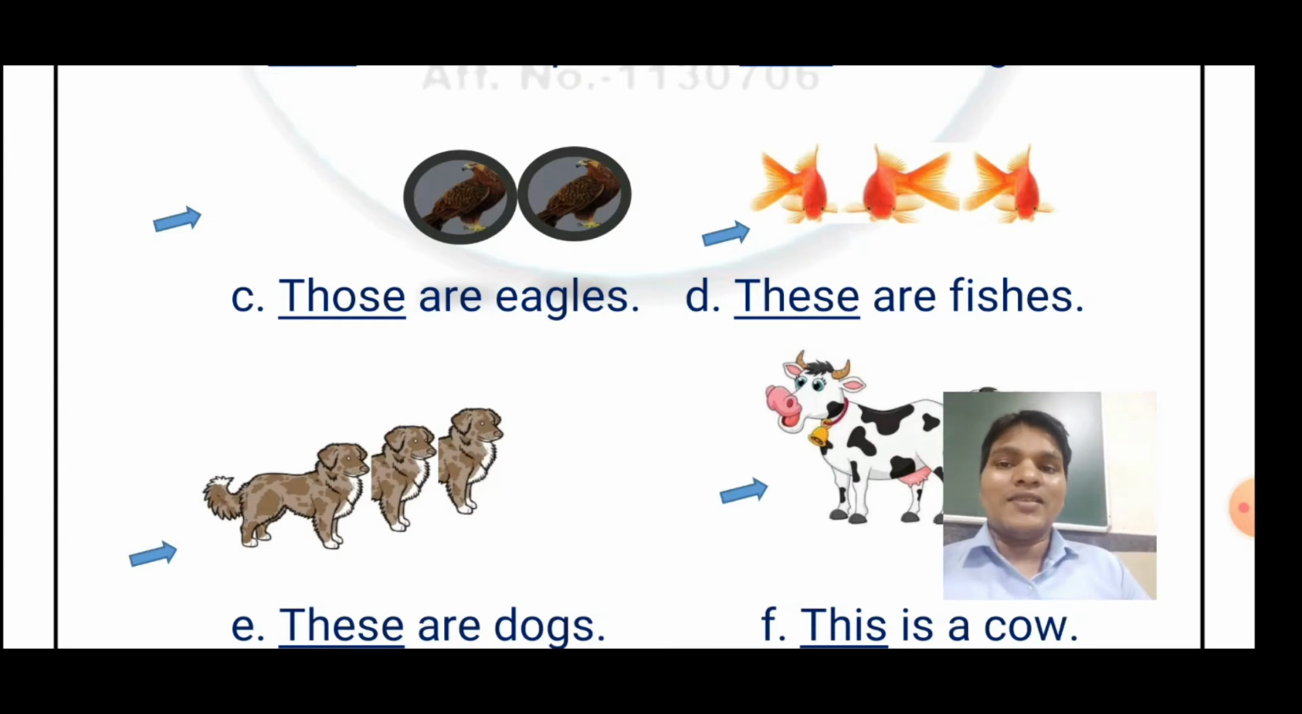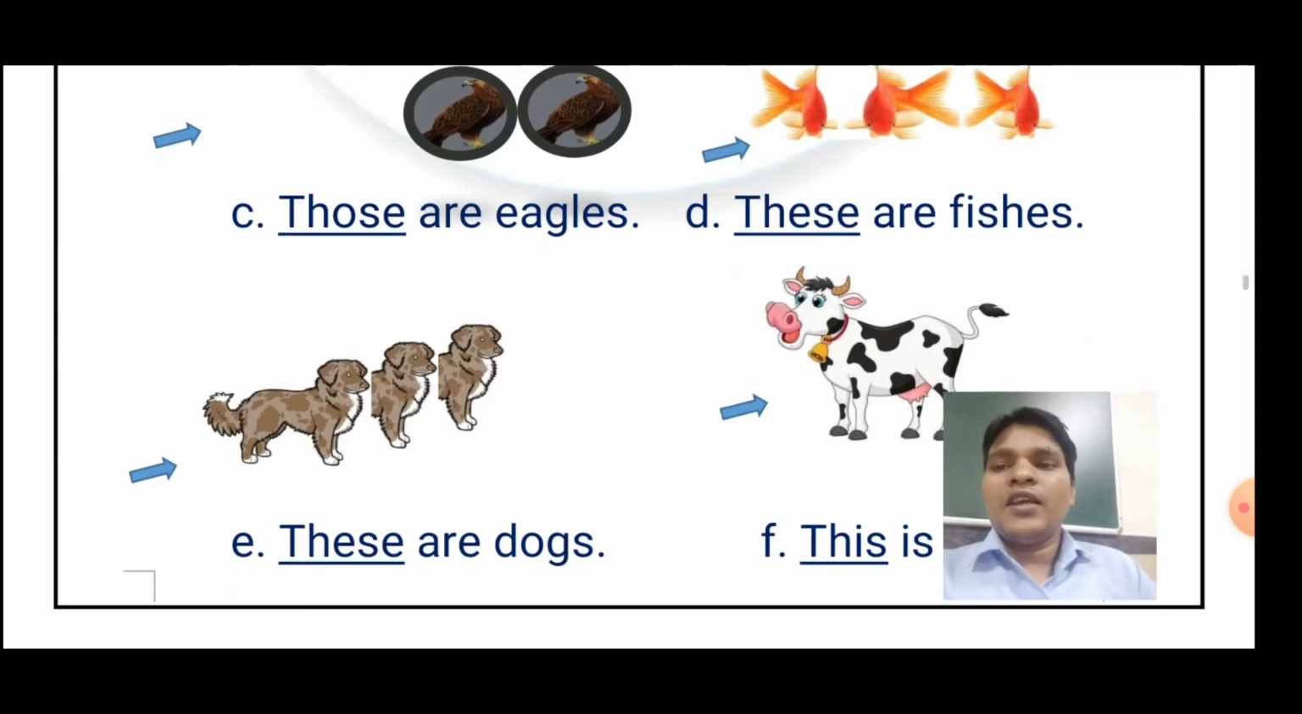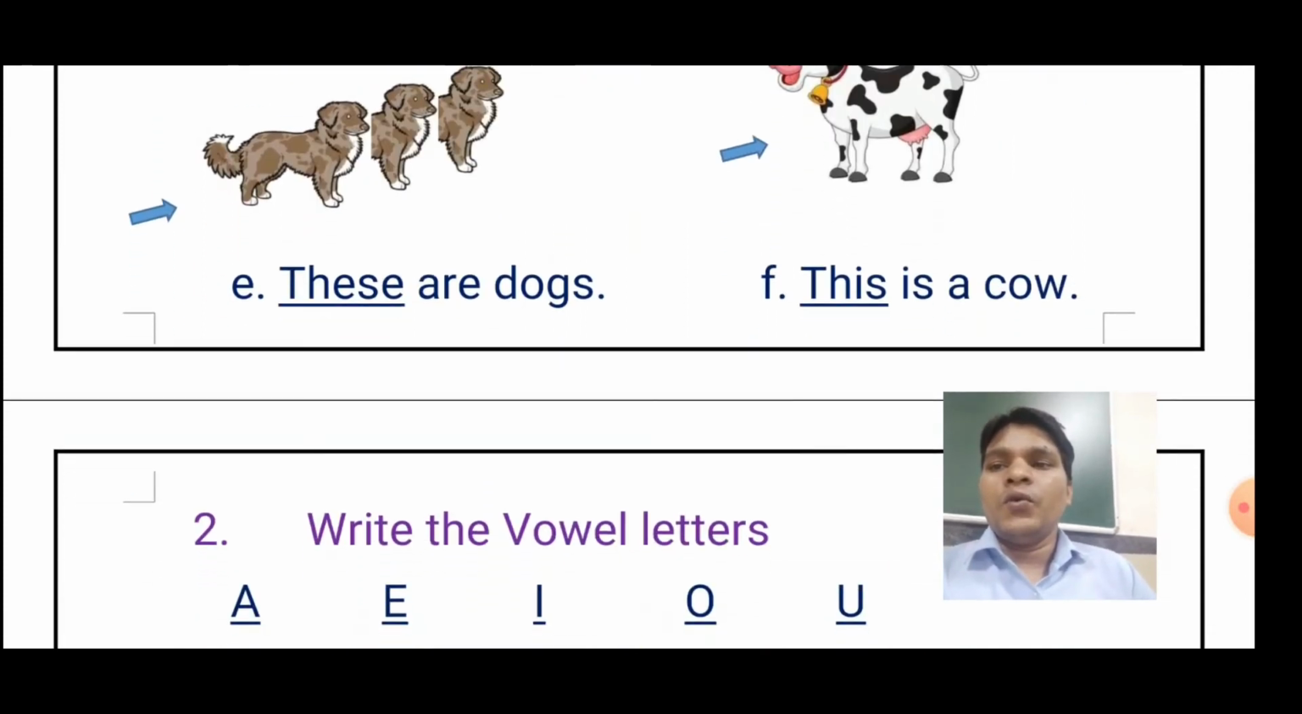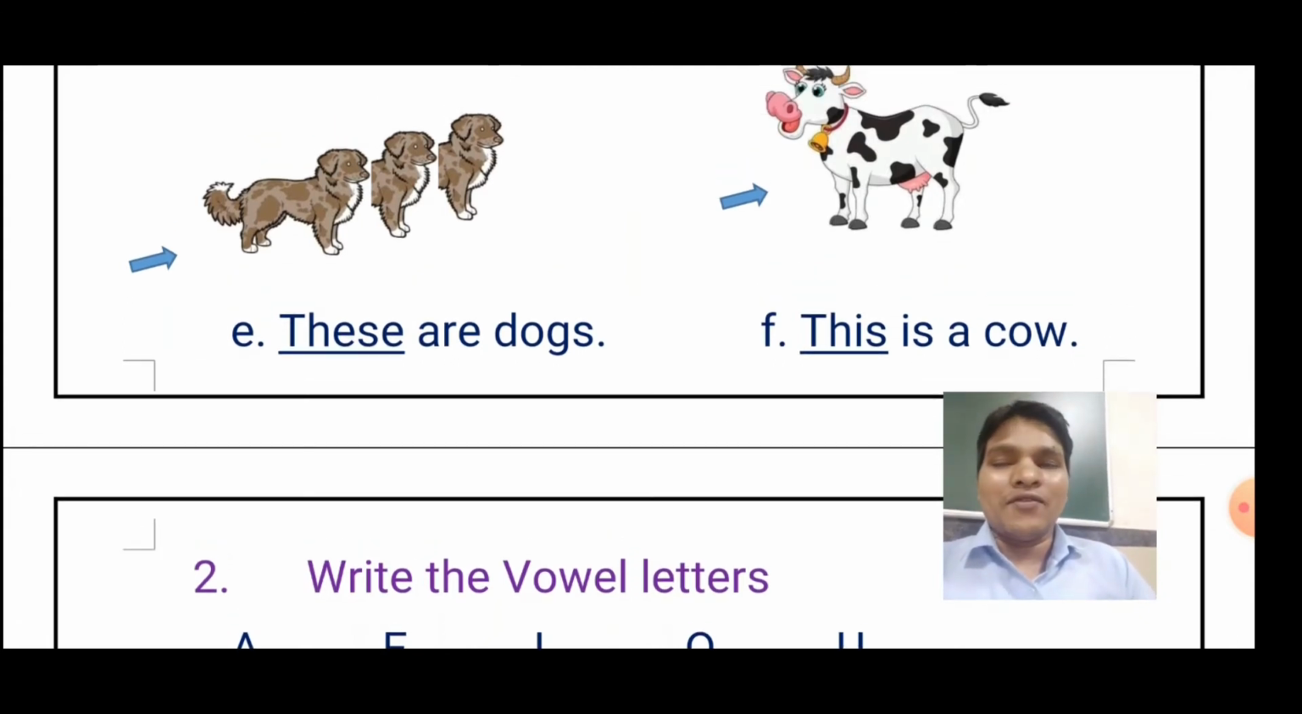Next question is these are fishes. Can you say it? Yes, that's the correct answer. Why? Because the arrow is very near to the picture. That's why we have to write these. The same thing. The next question is given for you. These are dogs. Here also the arrow mark is very near, so that's what we have to write.